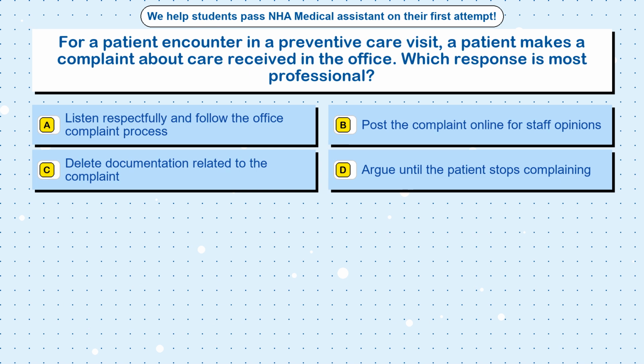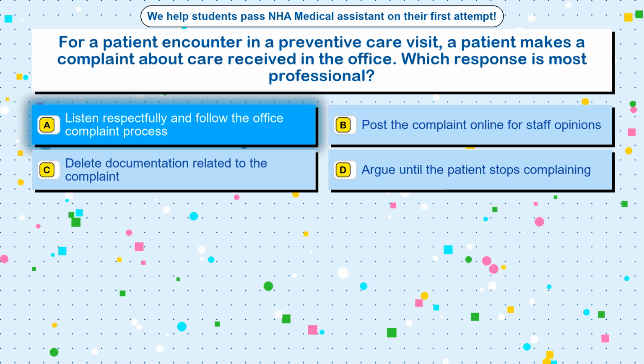Question 25. For a patient encounter in a preventive care visit, a patient makes a complaint about care received in the office. Which response is most professional? Option A, listen respectfully and follow the office complaint process. Option B, post the complaint online for staff opinions. Option C, delete documentation related to the complaint. Option D, argue until the patient stops complaining. The correct answer is option A, listen respectfully and follow the office complaint process.